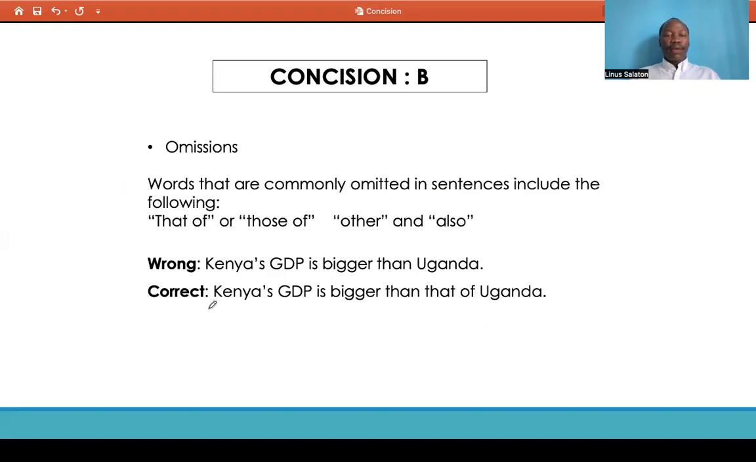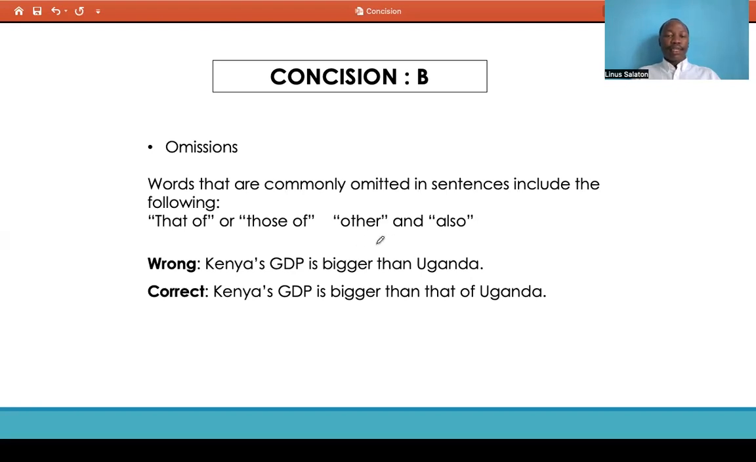Or you could have a second case of omissions. That is, you could have common words that are omitted in sentences. You could be trying to communicate as fast as you can, or trying to be concise to avoid being too wordy. In some cases, omitting some words could create a different meaning from what you're trying to communicate. Let's look at this example.